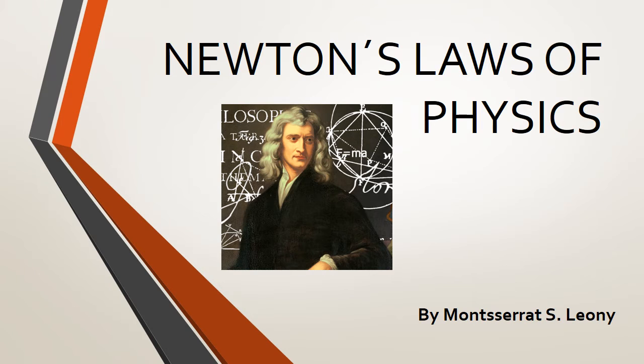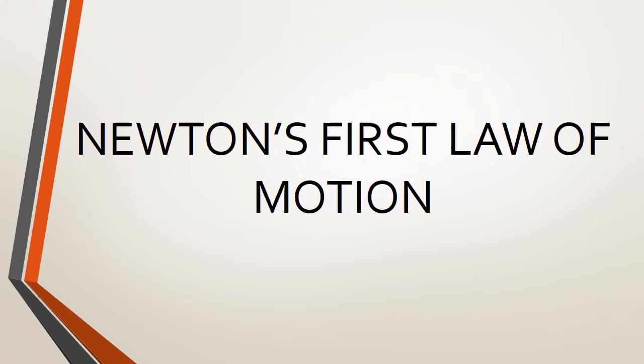Isaac Newton, a 17th century scientist, put forward a variety of laws that explain why objects move or don't move as they do. These three laws have become known as Newton's three laws of motion. Newton's first law of motion, sometimes referred to as the law of inertia, states: an object at rest stays at rest and an object in motion stays in motion with the same speed and in the same direction unless acted upon by an unbalanced force.